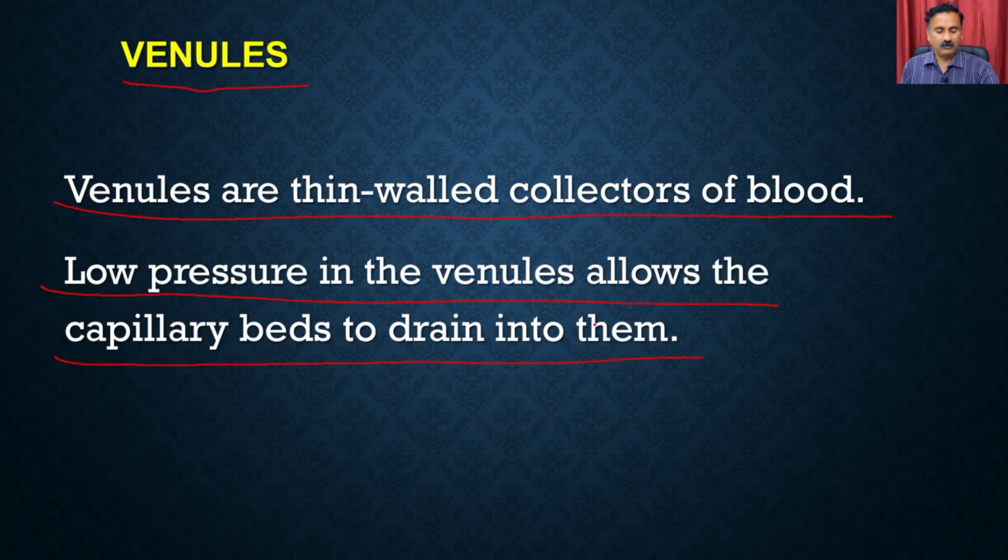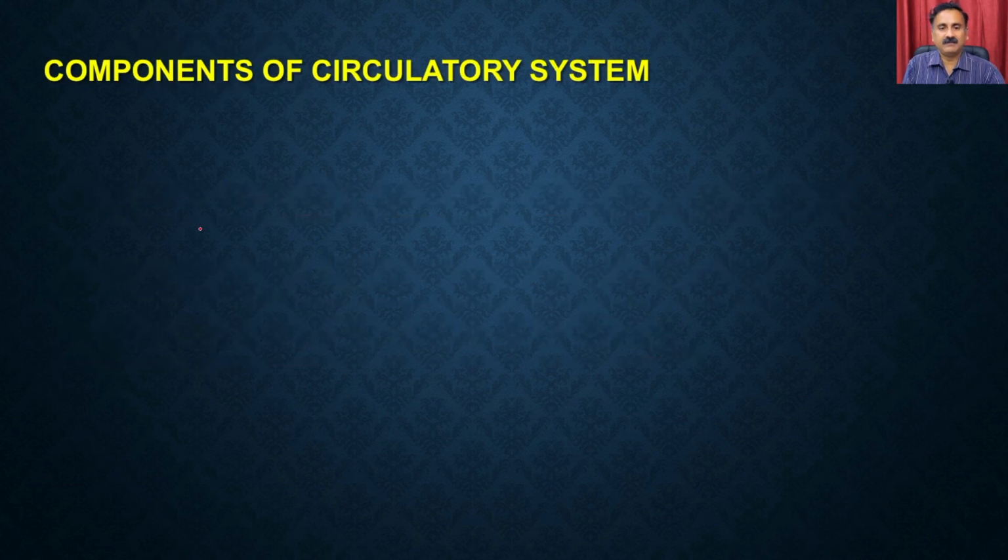Okay. So what we have discussed so far is the different components of the circulatory system, right? We have discussed the heart. We have discussed the blood vessels, and we are now left with discussing the fluid, the blood.